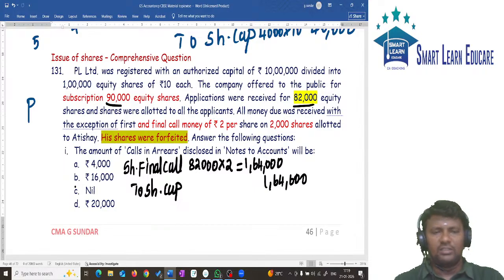Next entry. Bank account debit, calls in arrears account debit, to share final call.